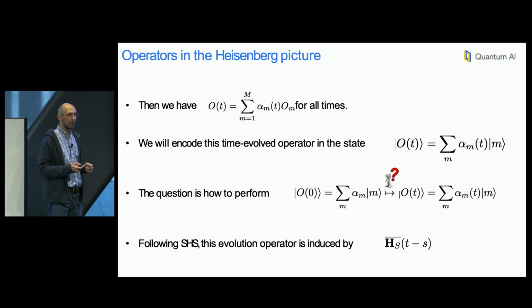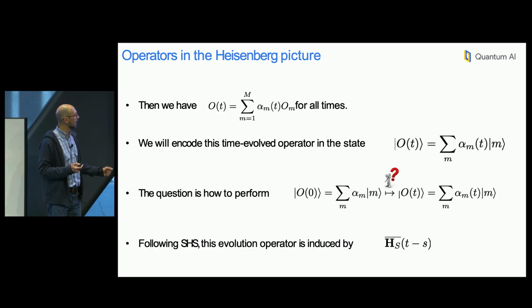All right, so if we have the invariance property, then we can show that the operator at any time is also going to be a linear combination of the operators in the set S. This is what the invariance property is guaranteeing. So what we're going to do is encode the operator at time t on a quantum state, where the amplitudes of the quantum state correspond to the coefficients that appear in the linear combination. This is one potential encoding.